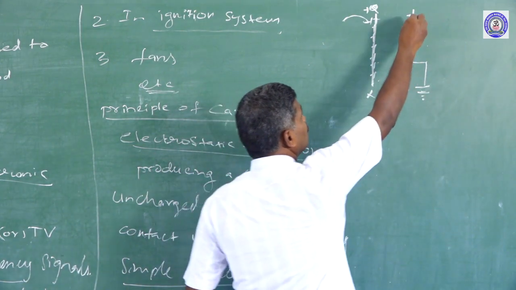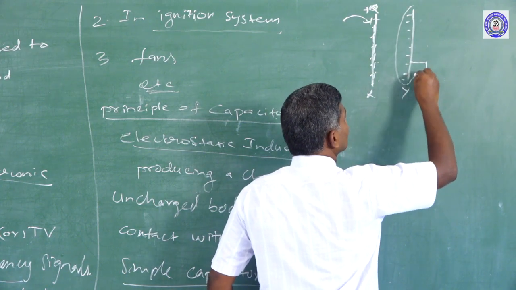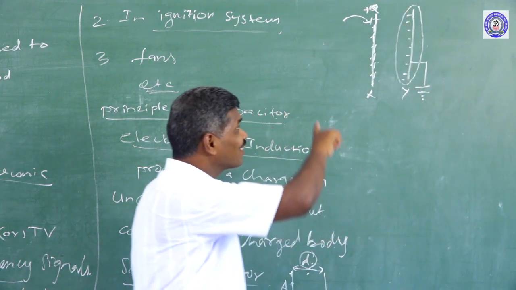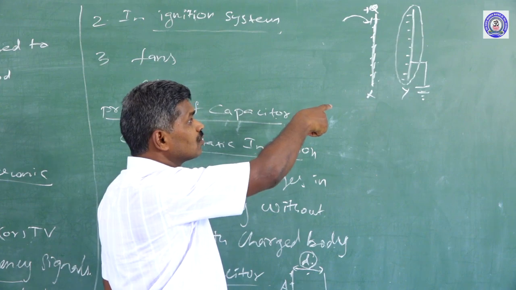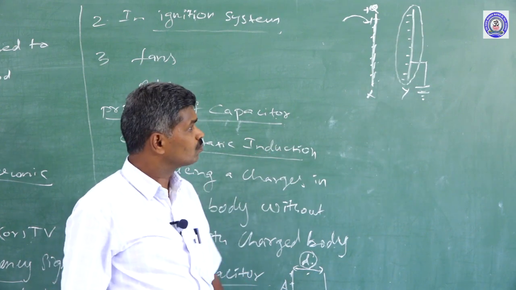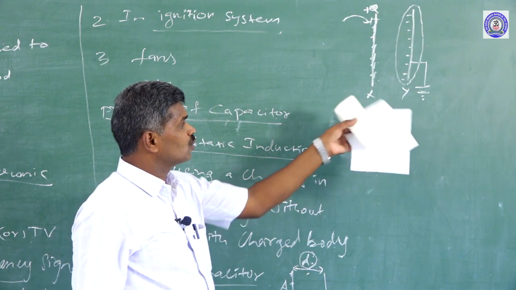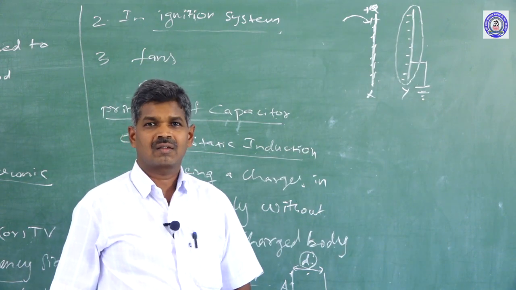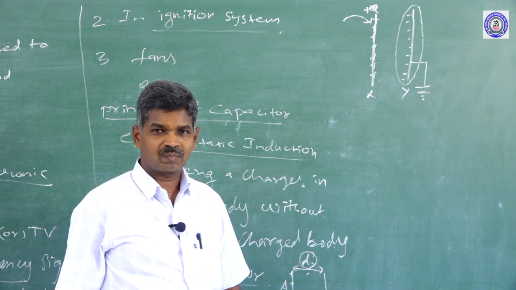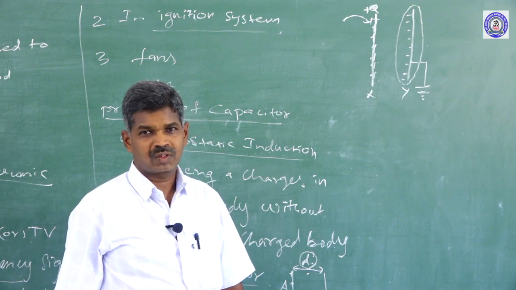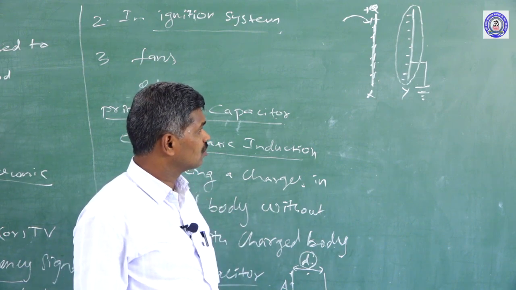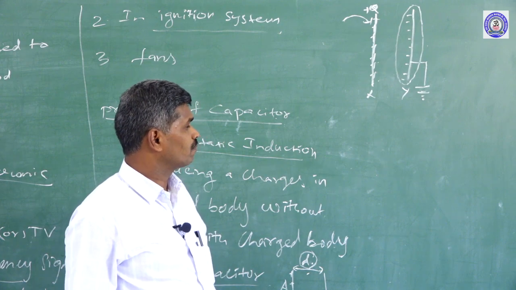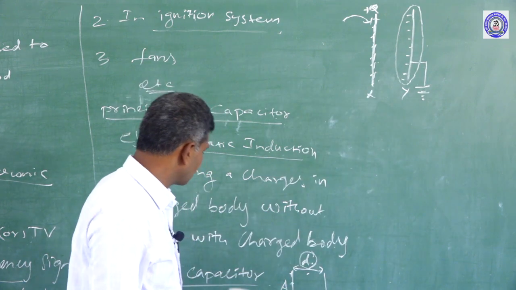The process of inducing charges in the Y plate without contacting the charged X plate is called electrostatic induction. That is why the principle we use here is electrostatic induction. This forms a simple capacitor.